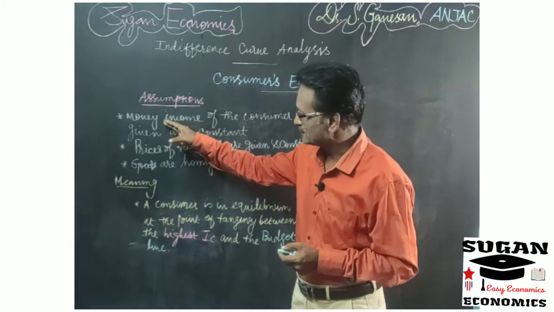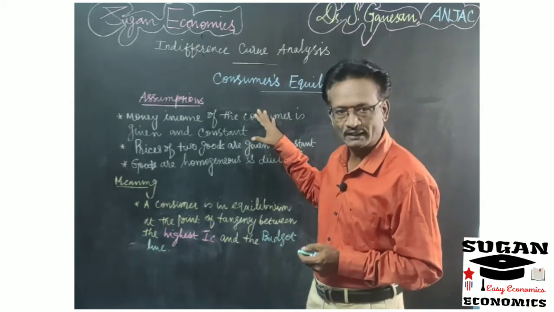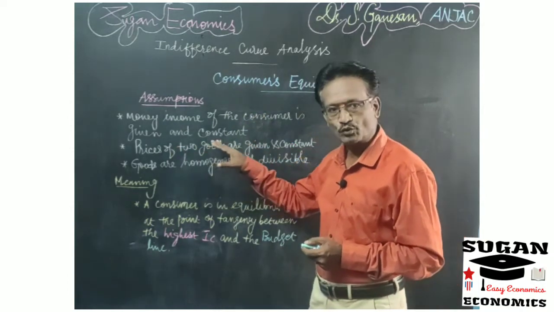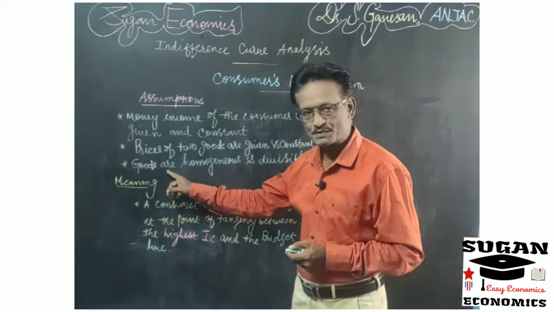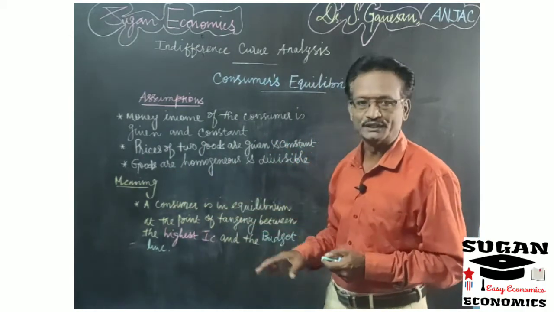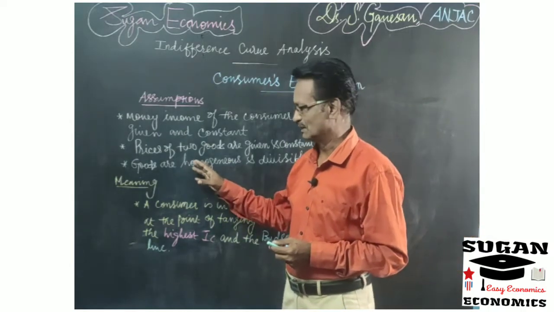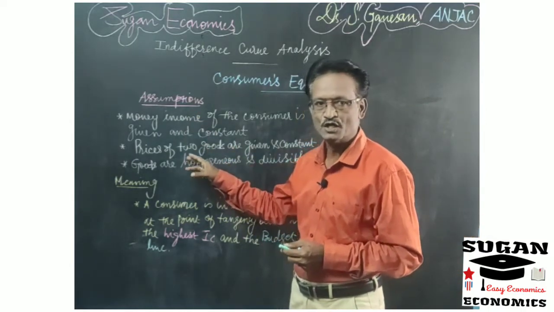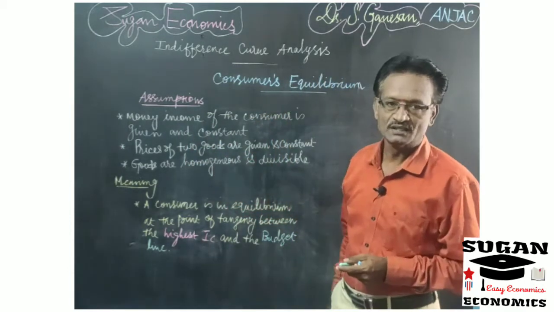The first point is that the money income of the consumer is given and constant, which we have already discussed. Then the prices of the two commodities are given and constant, which we have also discussed. And the third assumption is that goods are homogeneous and divisible. So these are the three important assumptions before we study consumer's equilibrium.